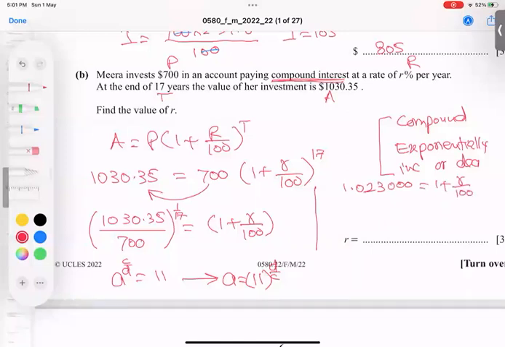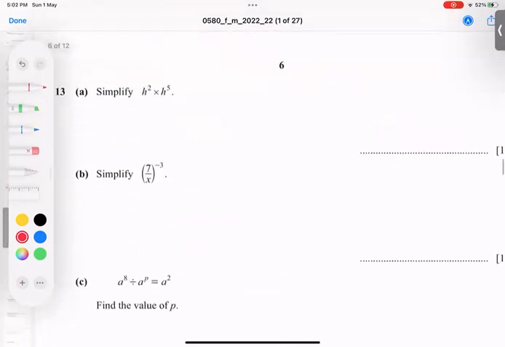This one will subtract, I get 0.023. R over 100, multiply by 100 means 2 jumps, so 2.3 is our final answer. Because 100 means 2 zeros, the decimal will jump 2 times, so it becomes 2.3.